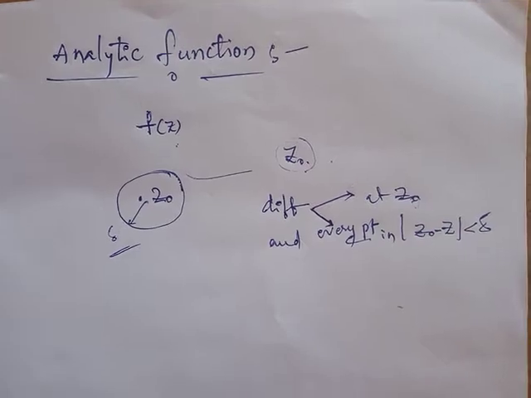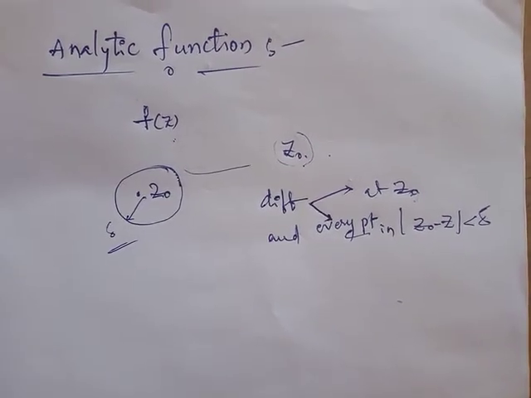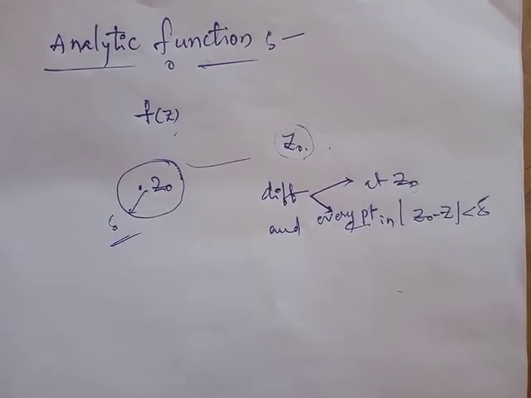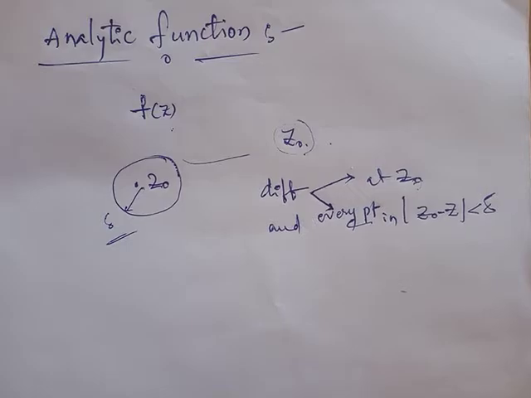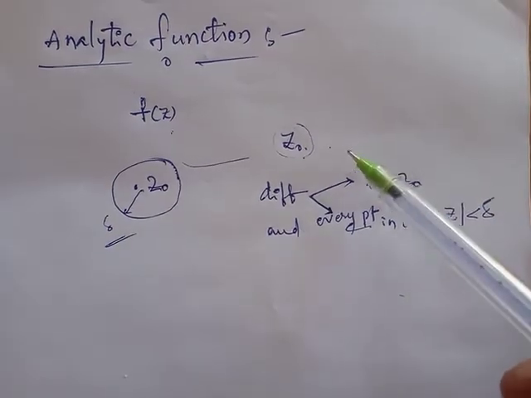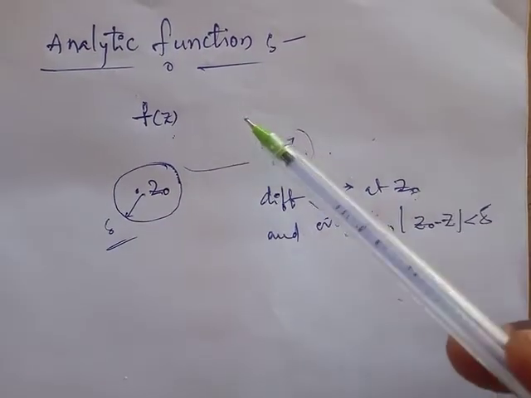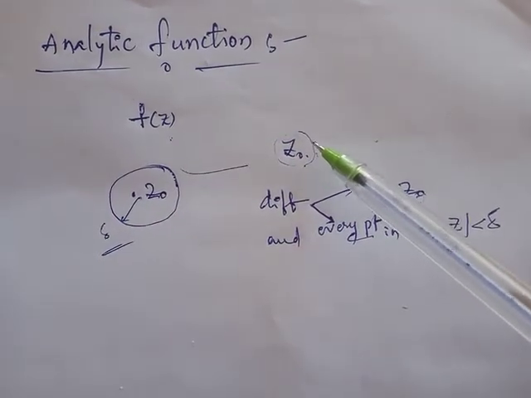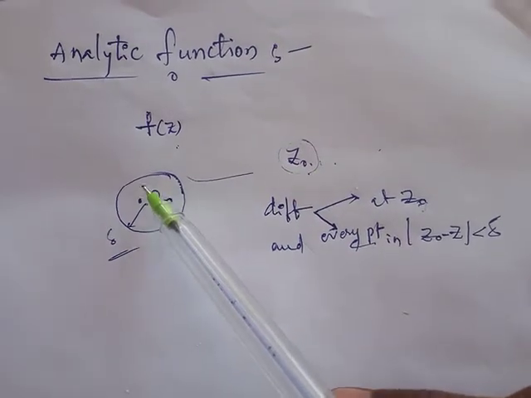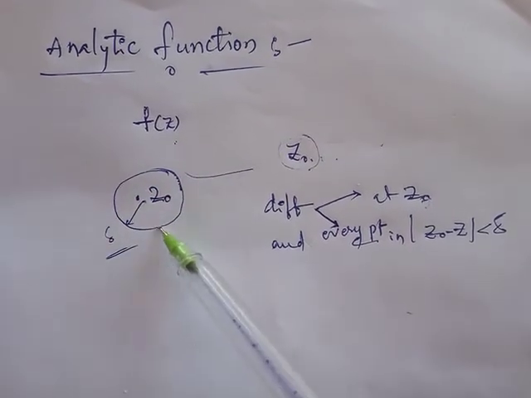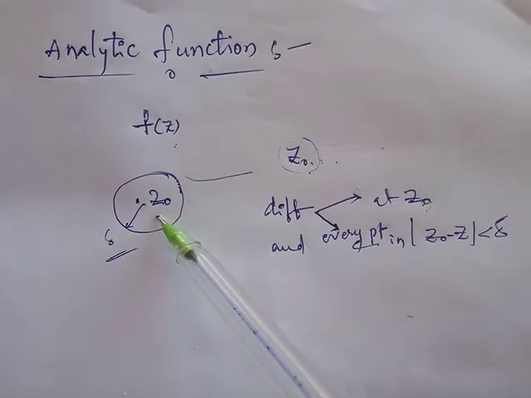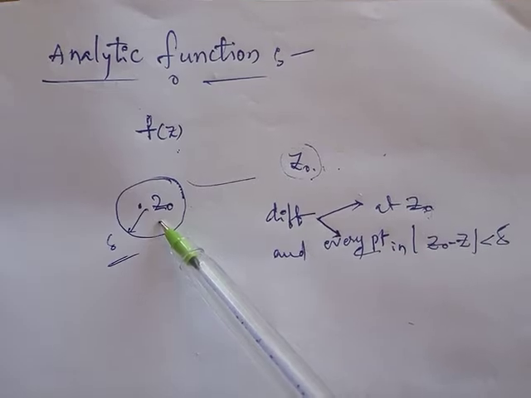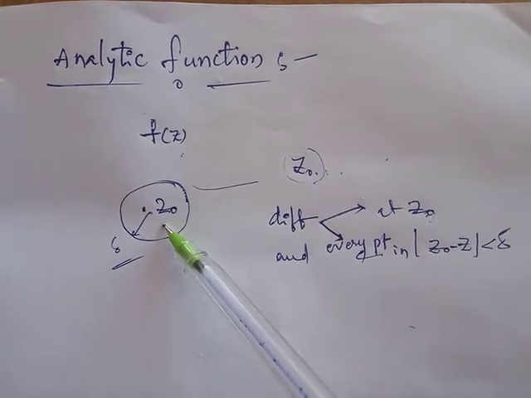The complex function f of z is said to be analytic about a point z naught if it is differentiable at the point z naught and at every point in some neighborhood about the point z naught. So analytic means differentiability. F of z is analytic about the point z naught means it is differentiable at z naught and at every point in some neighborhood about z naught. If such a neighborhood exists, then we call f of z analytic. Otherwise, we don't call f of z an analytic function.